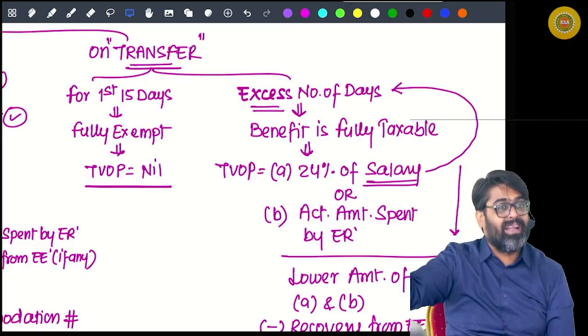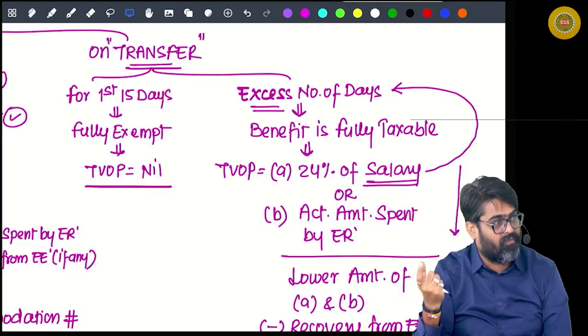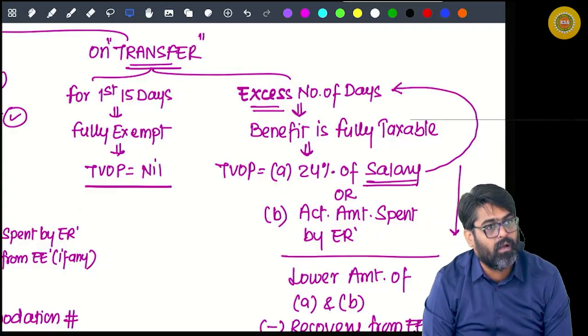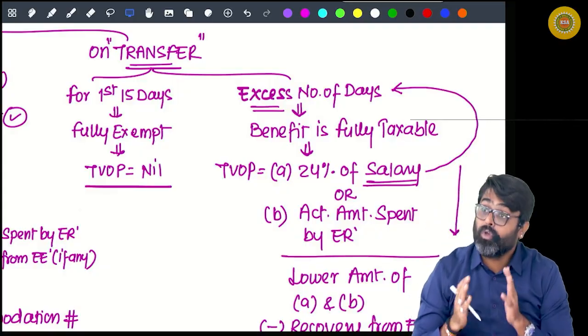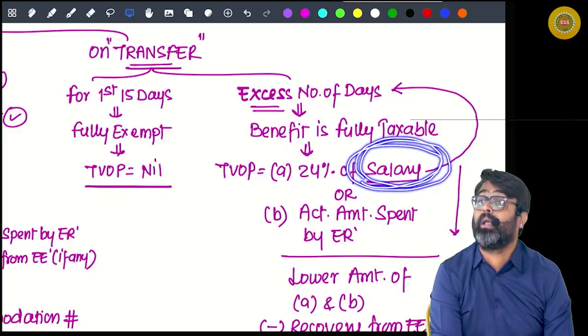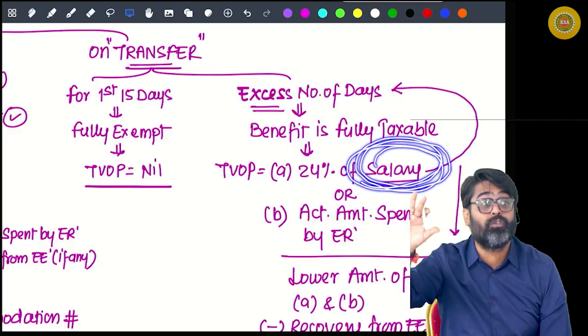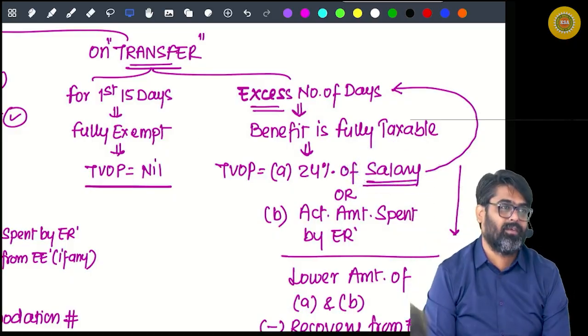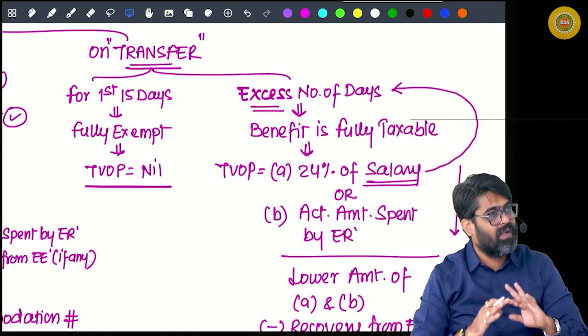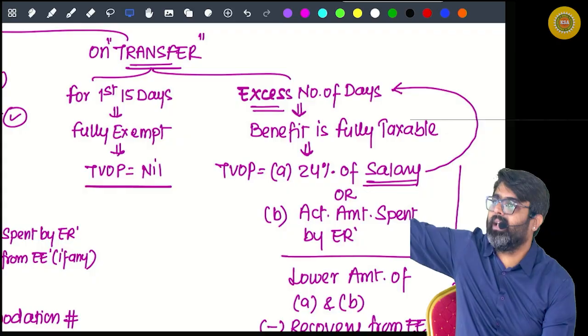So for 10 days you are supposed to calculate the benefit. It is 10 days salary. So you are supposed to see what salary is becoming due during those 10 days, except those 5 things. Do you have monthly salary? Yes. Divide by 30, multiply by 10, you will get 10 days salary.